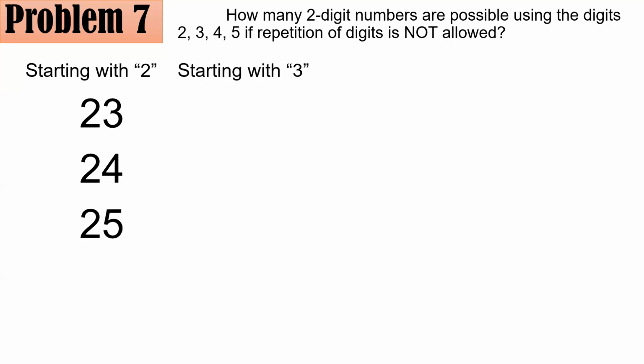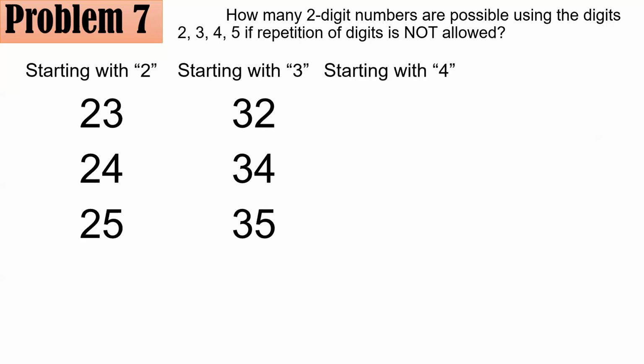Those that start with digit 3 include what? You could have 32. You are not allowed 33. You could have 34 and 35. You could also begin with 4, right? And what are those? You have 42, 43, and 45.